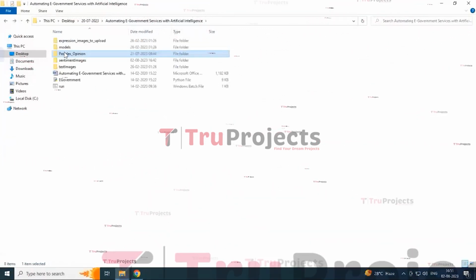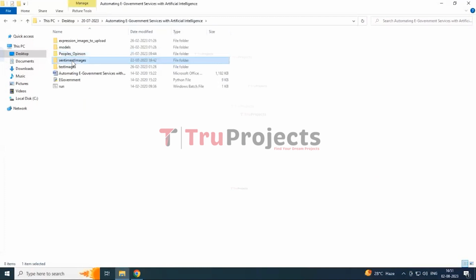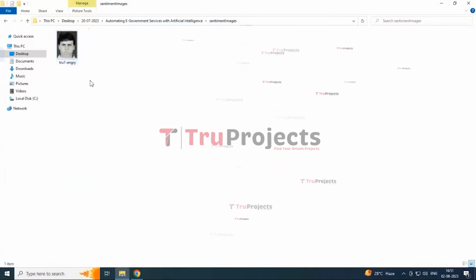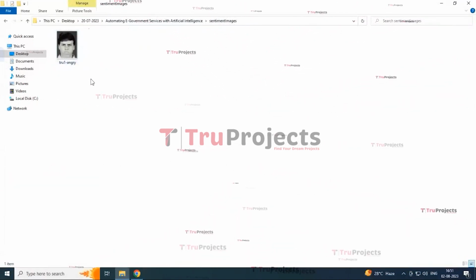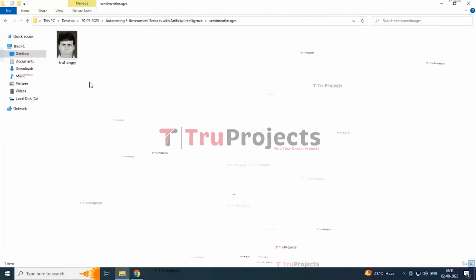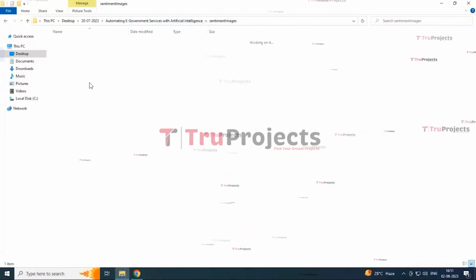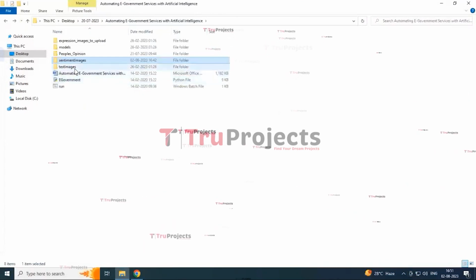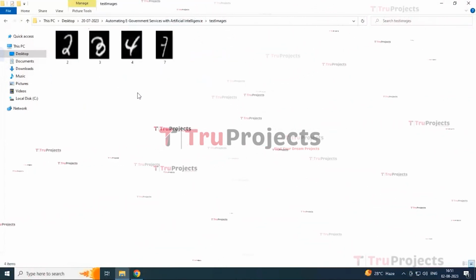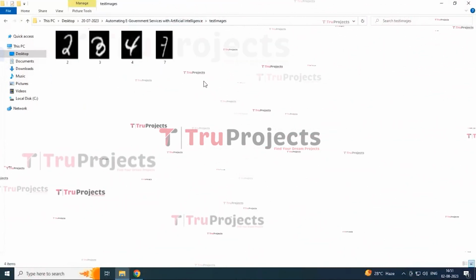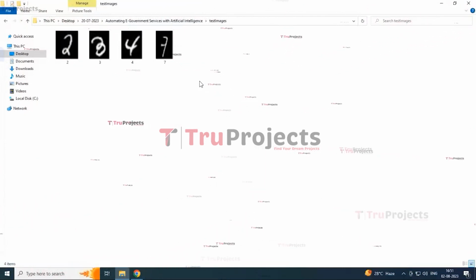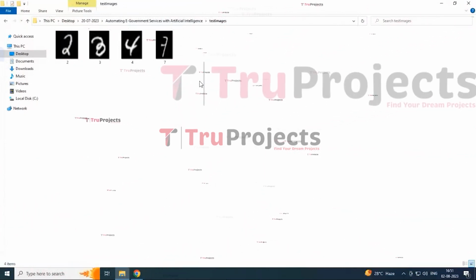Next one, sentiment images. When people or users express their opinion based upon the images, it will be stored in this folder. And test images. These are the test images used for testing the CNN model and predicting the output, to see whether it is showing the output perfectly or not.